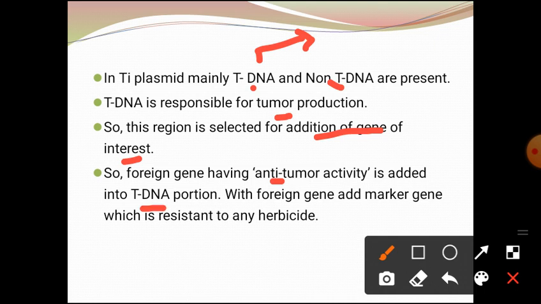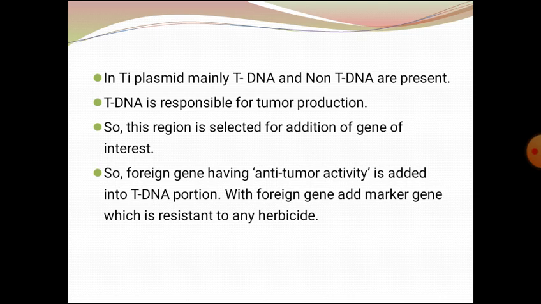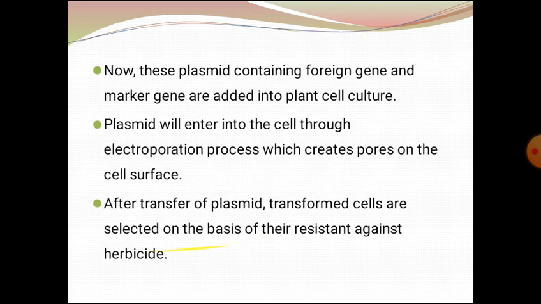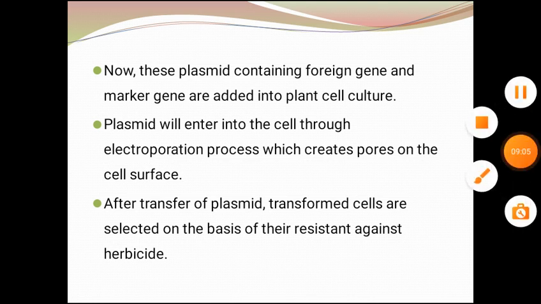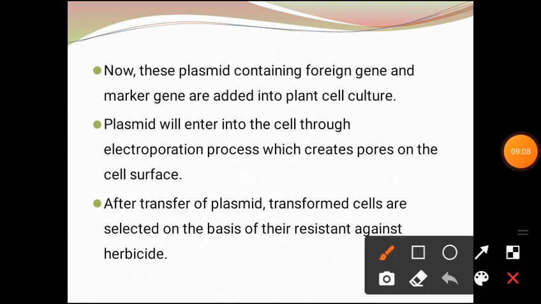With the foreign gene we have to add a selectable marker gene which is resistant to any herbicide, through which we can identify whether our cells have been transformed or not. Now this plasmid containing the foreign gene and the marker gene is added into the plant cell culture. The plasmid will enter into the cell through the electroporation process. Electroporation is a process for gene transfer.